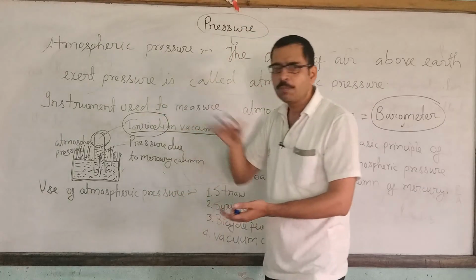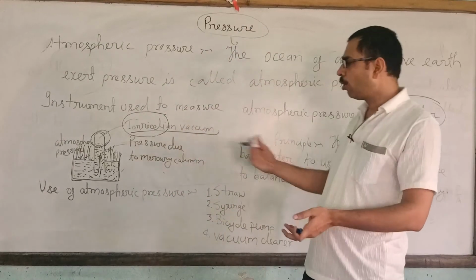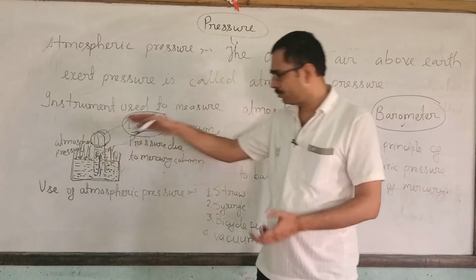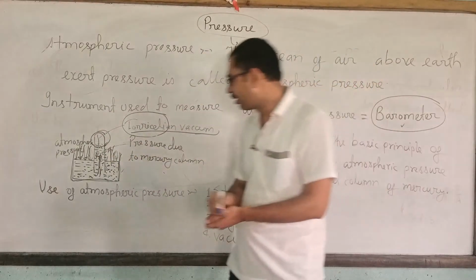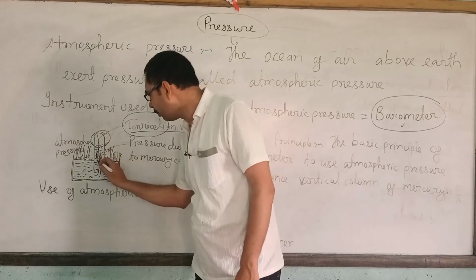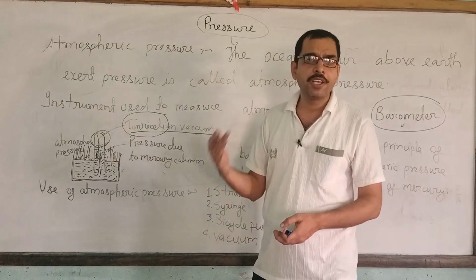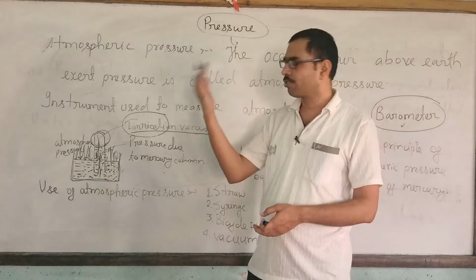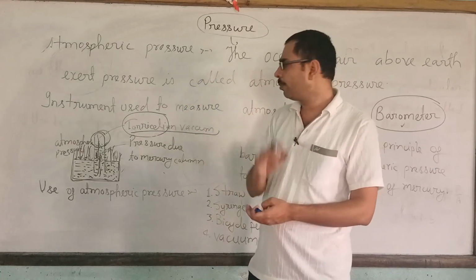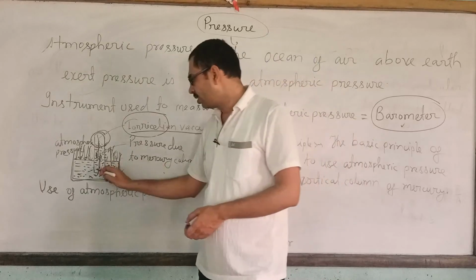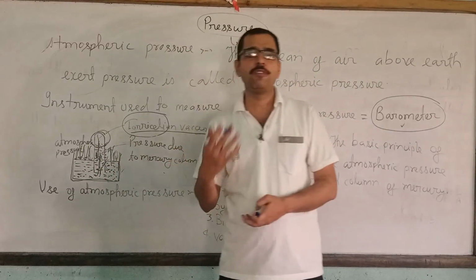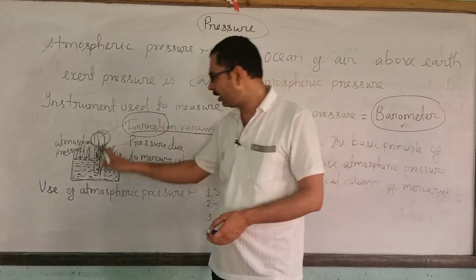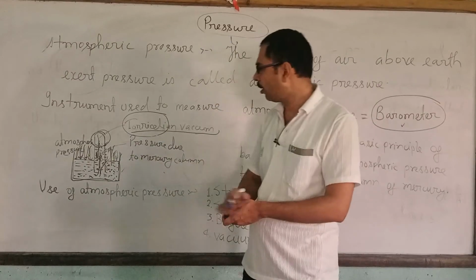That is the reading of the barometer. A common example: a sudden fall in this mercury layer indicates that there is thunder around us. That is an indication of a storm coming which can be dangerous to life, so be aware of a sudden fall in the vertical column of mercury.